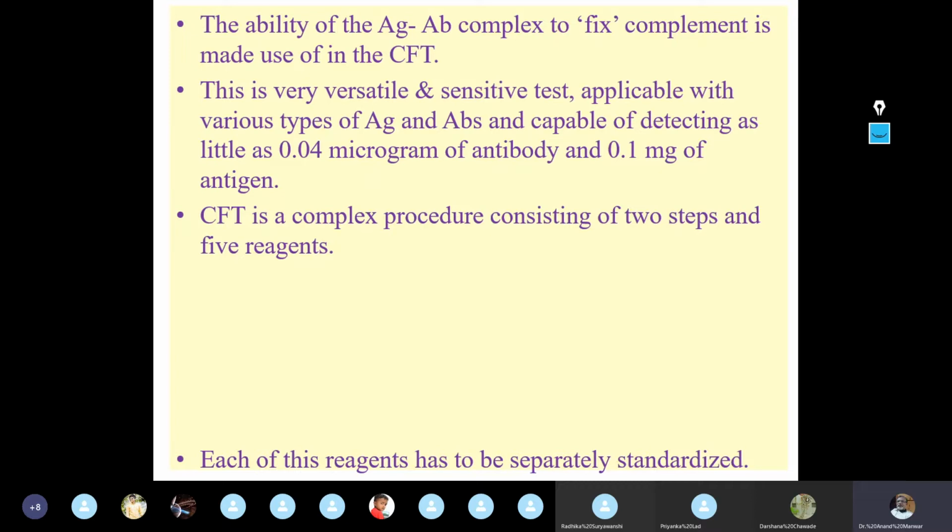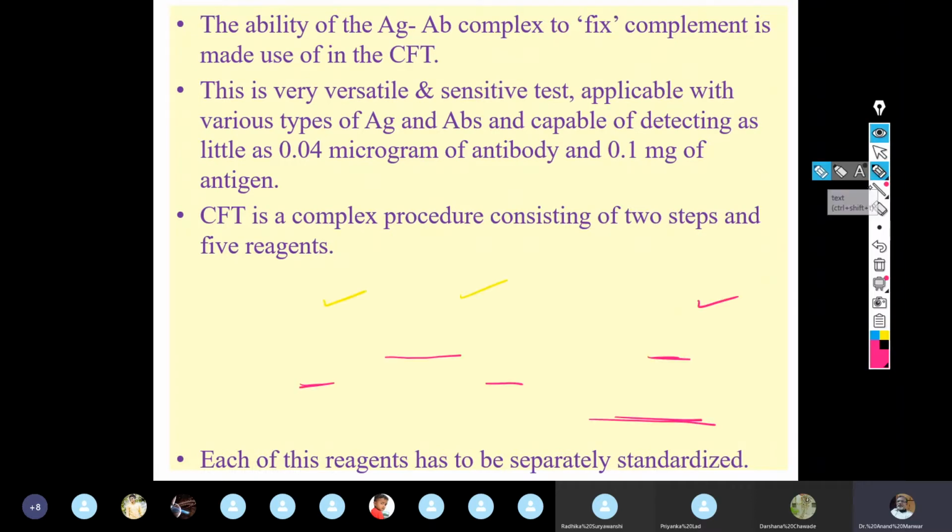So what is the principle of the complement fixation test? If it is asked, you can say the principle of the complement fixation test lies in the fact that the ability of antigen antibody complex to fix complement is made use of in the complement fixation test.